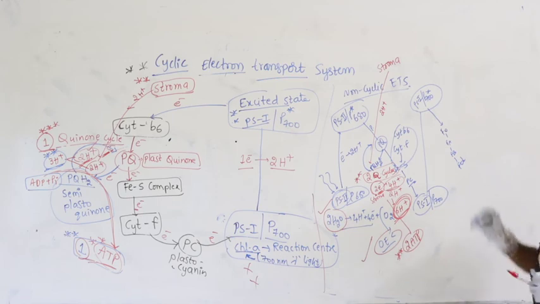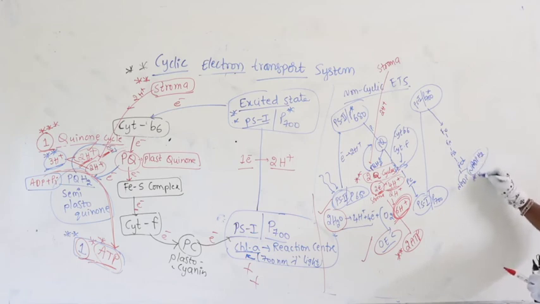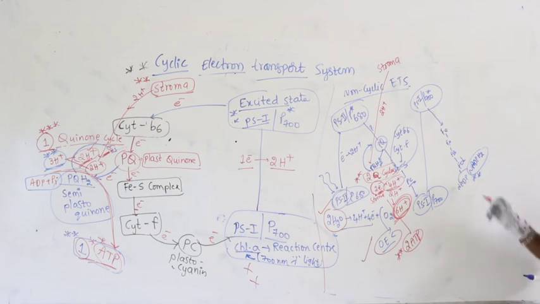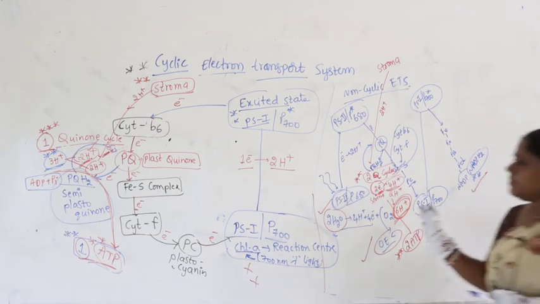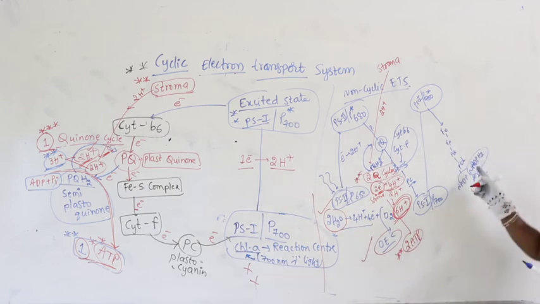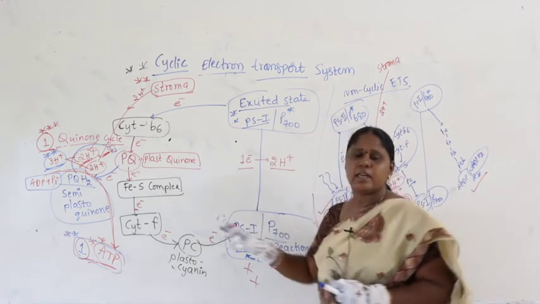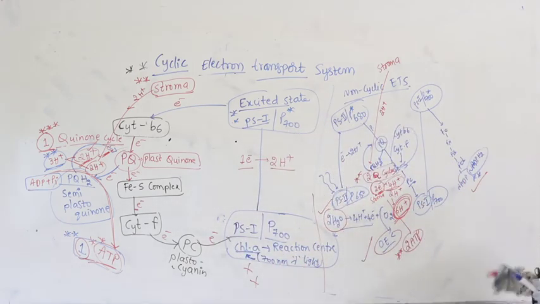Did you remember? So then NADP converts into NADPH. So in non-cyclic, NADPH2 is produced, but NADPH2 is absent in the case of cyclic. The NADP oxidoreductase enzyme is present in non-cyclic, absent in the case of the cyclic electron transport system.